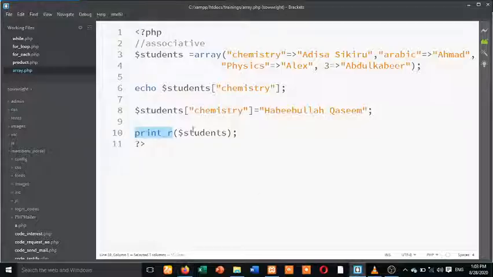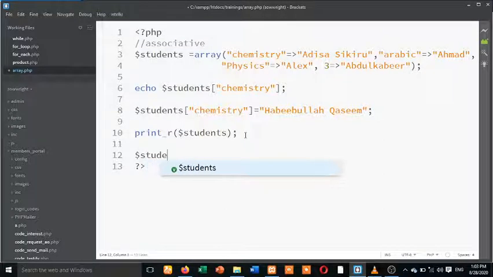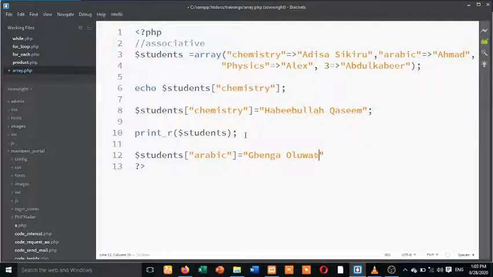If you want to change the value of Arabic, you can decide, okay, after that students key Arabic equals to Benga Oluwatobi.